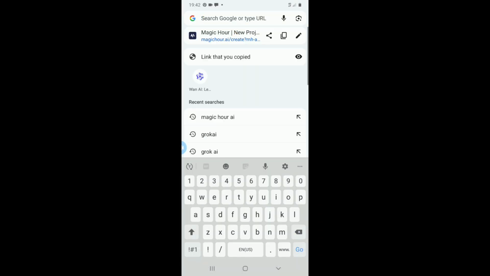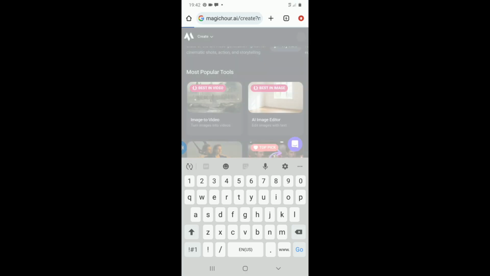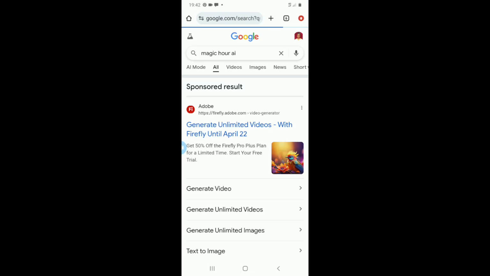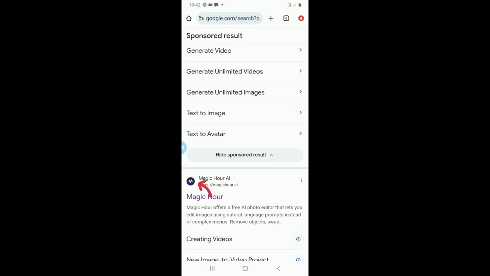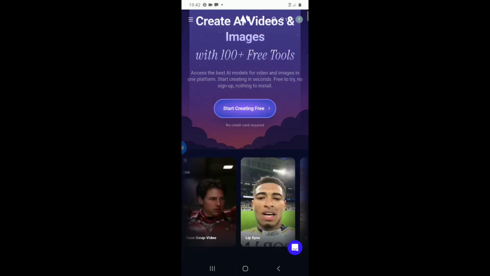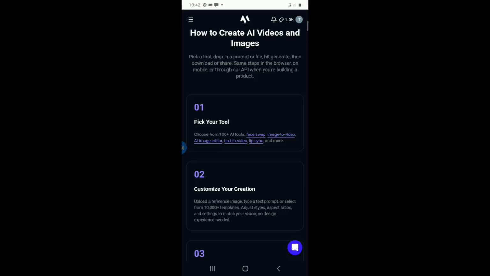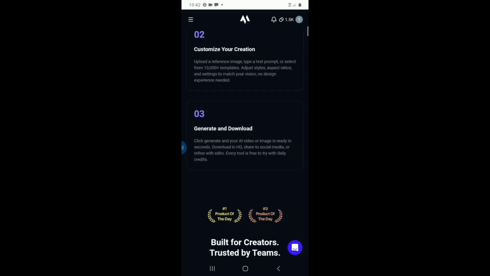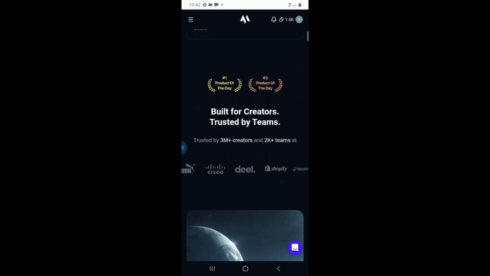Okay, so here is Magic Hour AI. So you can see the one I clicked on, and it brought me to this interface. Then I'm going to be choosing this very one. Okay, and here we are. This is how the interface looks like. It is very important that you're going to see this place. You should make sure to log in with your Gmail account.